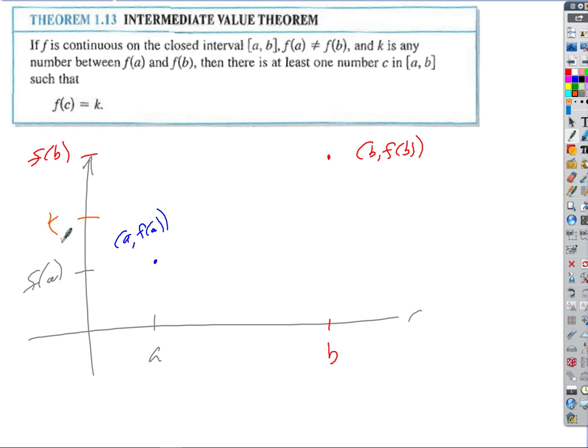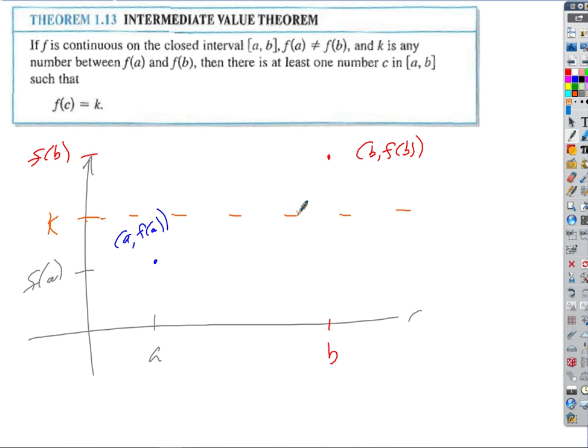K is just some value between f of a and f of b. I defy you to draw a continuous function that's going to somehow get from the blue to the red without passing through the orange. Can't do it, right? You'd have to pick your pen off the board, which would make it discontinuous, right?